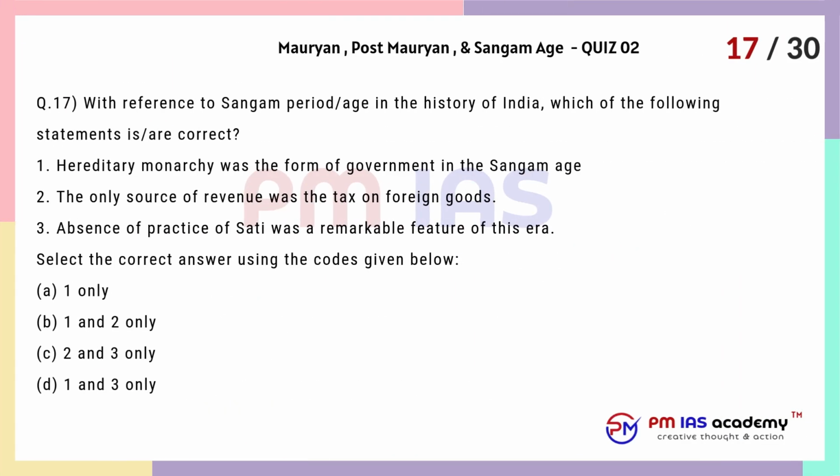Question 17. With reference to the Sangam age in the history of India, which of the following statements is correct? 1. Hereditary monarchy was the form of government in the Sangam age. 2. The only source of revenue was the tax on foreign goods. 3. Absence of the practice of sati was a remarkable feature of this era. Select the correct answer using the codes given below. A. 1 only. B. 1 and 2 only. C. 2 and 3 only. D. 1 and 3 only.